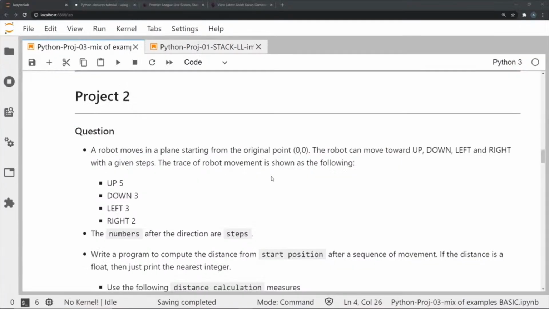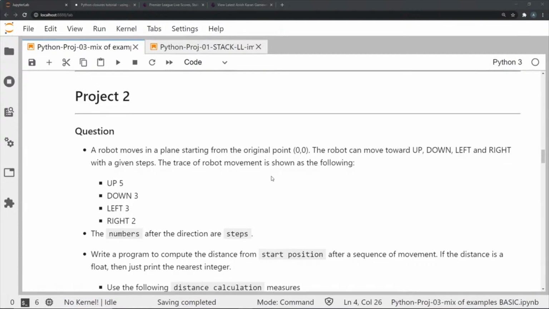What we're going to do is tackle another slightly complicated question or situation. We're going to try to arrive at a solution. So in this, what we have is some sort of a moving robot, which moves on a Cartesian plane, a 2-coordinate plane, in terms of up, down, left, and right. And each time it moves, it takes a certain number of steps in that direction. Integral steps, of course.